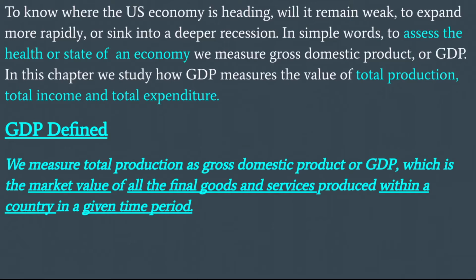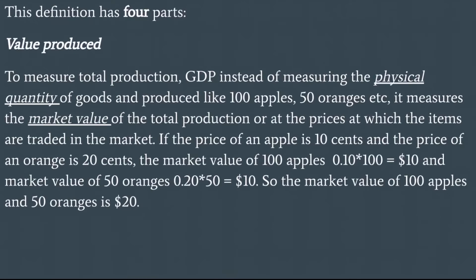GDP defined. We measure total production as gross domestic product, or GDP, which is the market value of all the final goods and services produced within a country in a given time period. This definition has four parts.